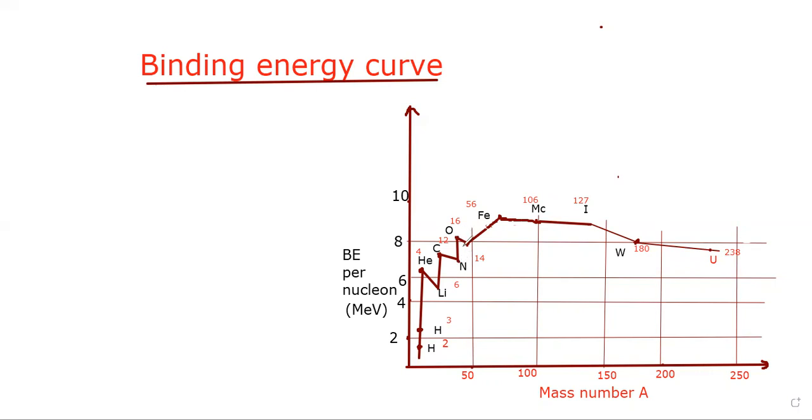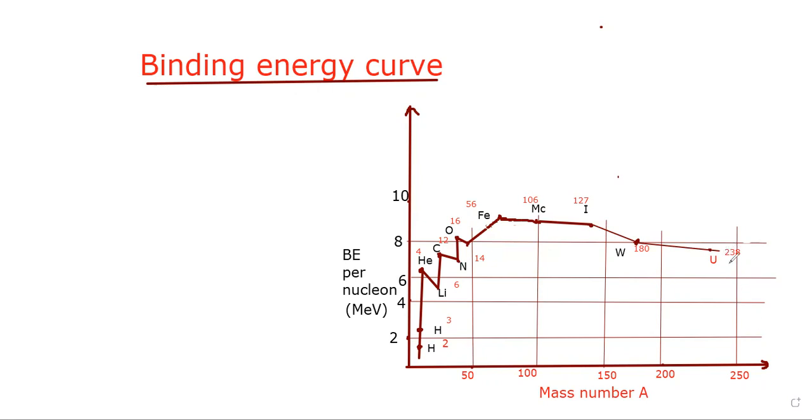Then oxygen has binding energy more than 8 MeV, and Fe has the highest binding energy, around 8.7 MeV. Then it decreases gradually, and finally for W it comes out to be 8 MeV, then it decreases.